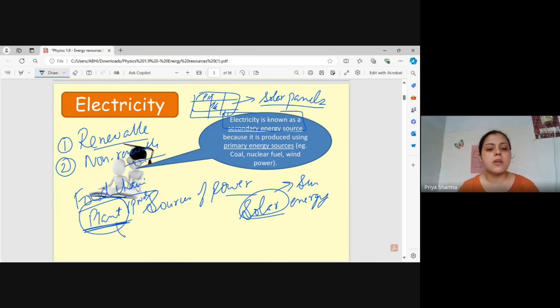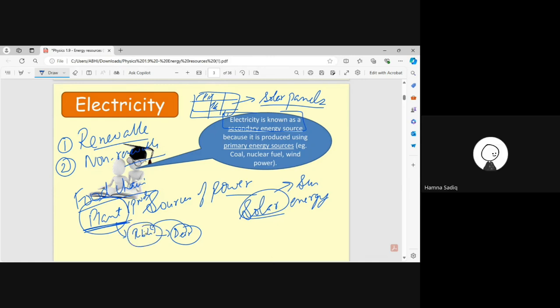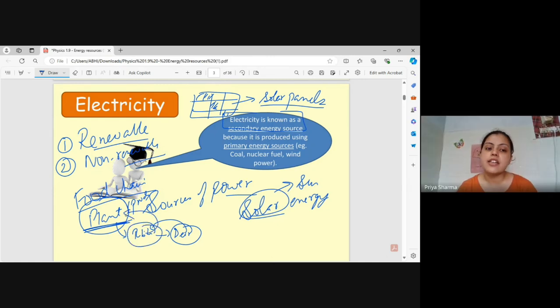Now, suppose a plant is eaten by a rabbit, eaten by a deer. Now the deer is eating this rabbit. This rabbit is a secondary energy source. Why? Because it has derived its energy from primary energy sources. So that is why your electricity, the question is very important, why is electricity known as a secondary energy source? Because it is produced using the primary energy sources.